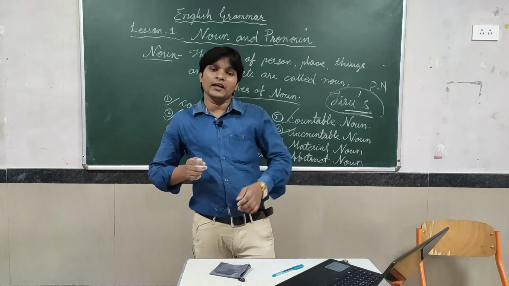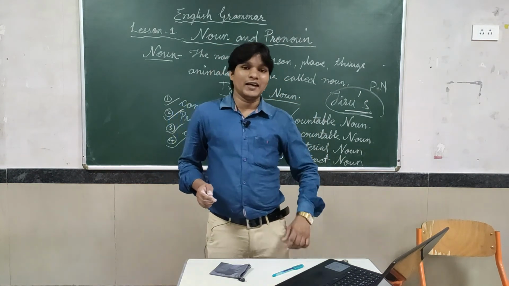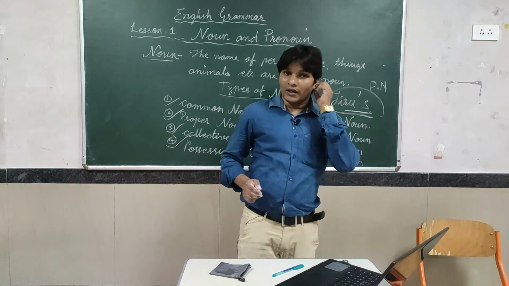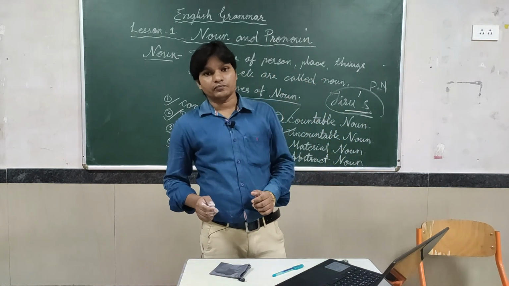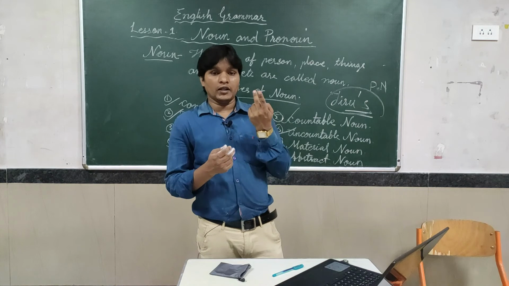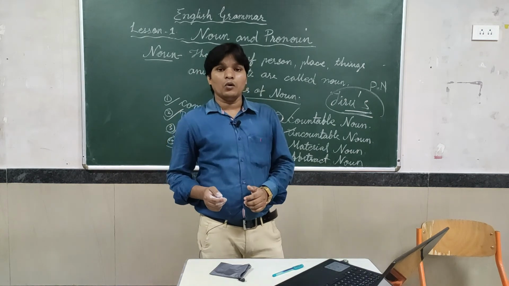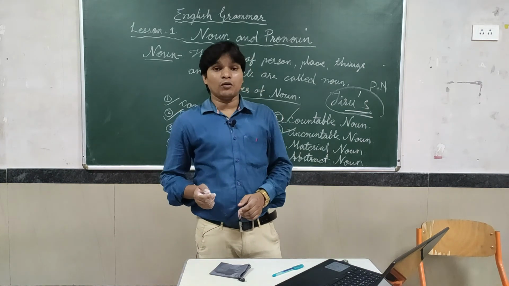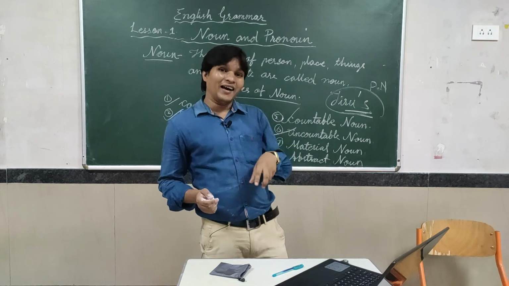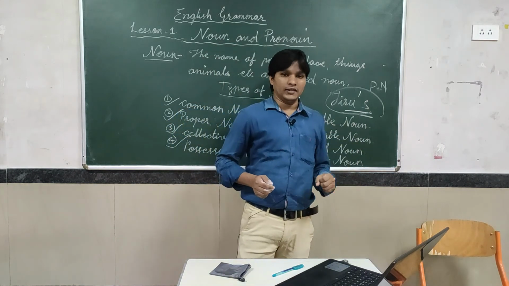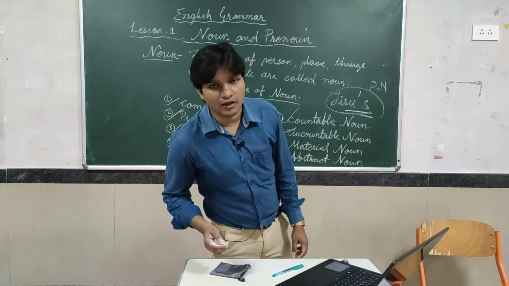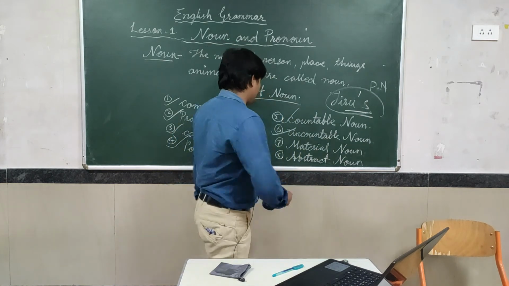Watch, material noun. Table, material noun. Gold ring, material noun. Silver ring, material noun. Cell phone, material noun. So things which are made with some matter, some metals, are called material nouns.